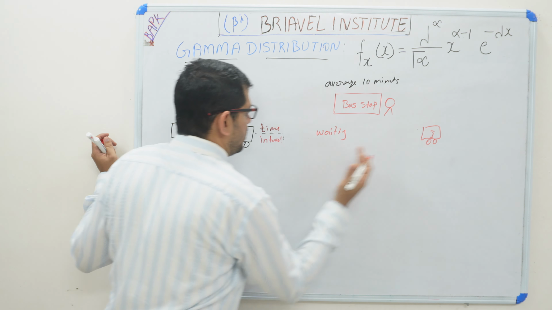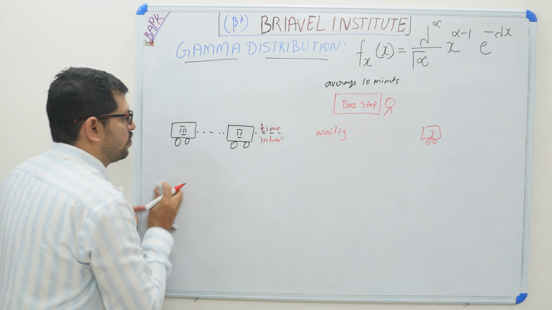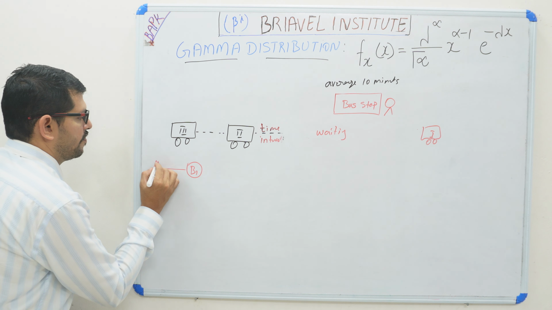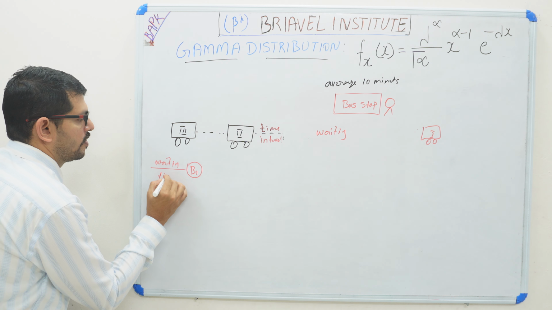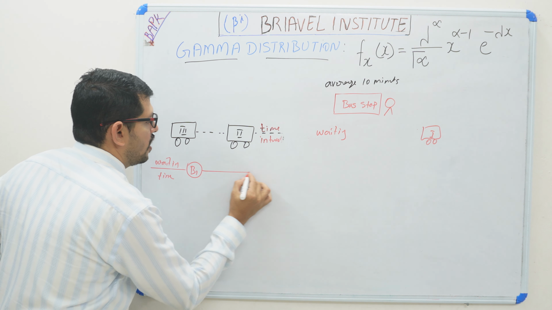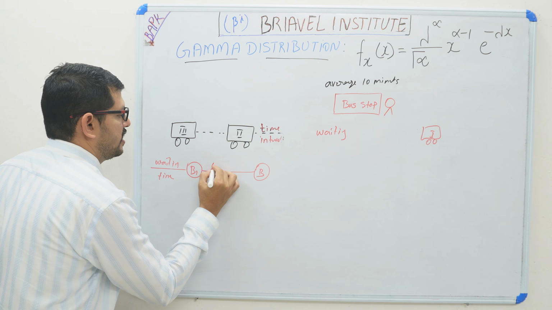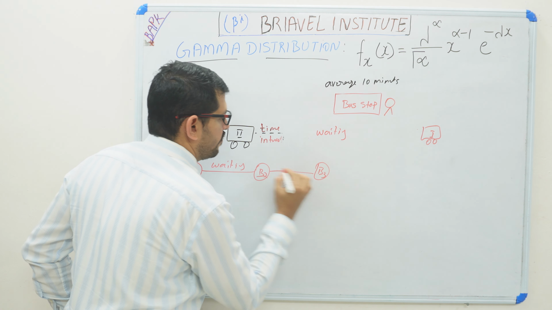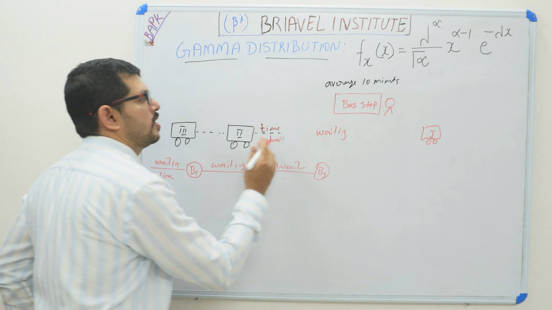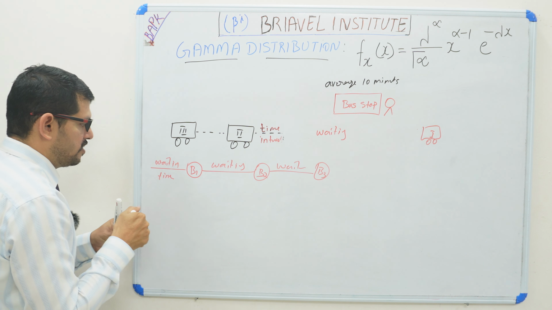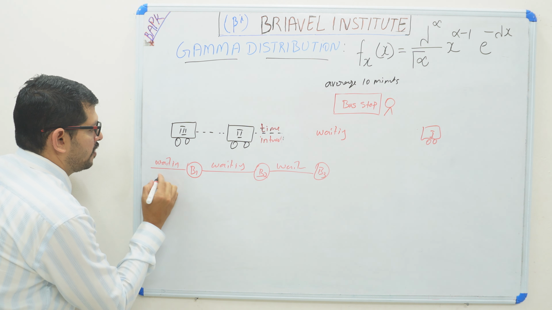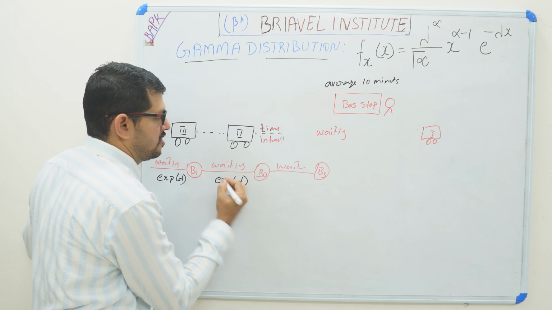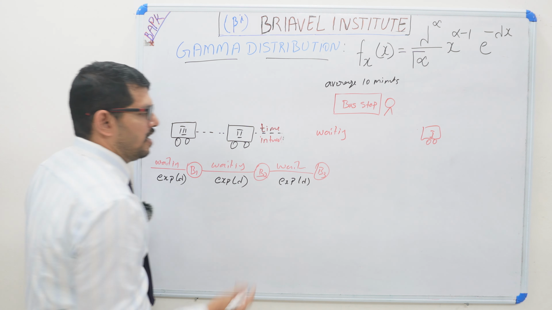So each bus passing is explained by the exponential distribution. Bus 1, B1, takes some waiting time, with an average waiting time of 10 minutes. Then another bus, B2, again has a waiting time. Then this is a B3 bus, and again there is a waiting time. So the number of buses passing this bus stop, each event is explained in the exponential distribution.